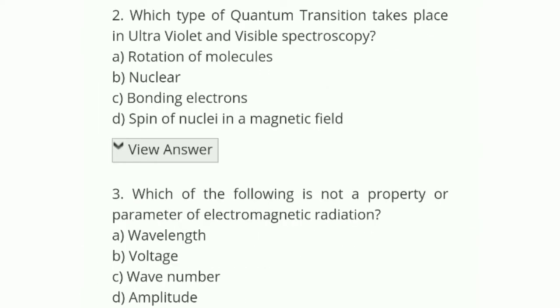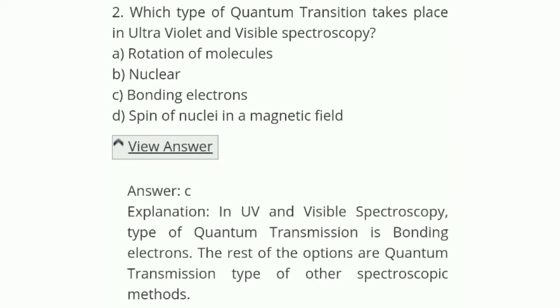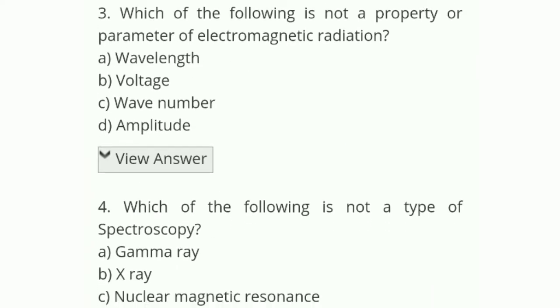Which type of quantum transition takes place in ultraviolet and visible spectroscopy? The options are rotation of molecules, nuclear bonding electrons, or spin of nuclei in magnetic field. The correct answer is C, bonding electron. In UV and visible spectroscopy, the type of quantum transition is bonding electron. The rest of the options are quantum transitions of other spectroscopy methods. Okay, let's see question number 3.